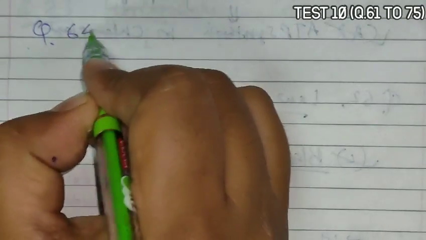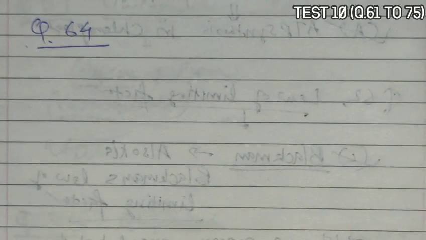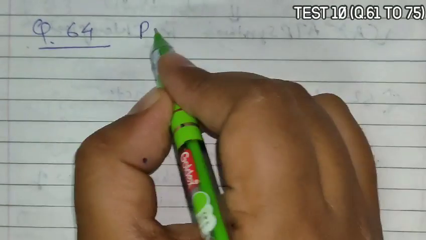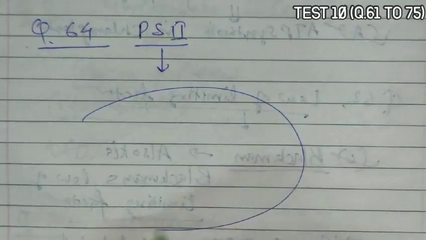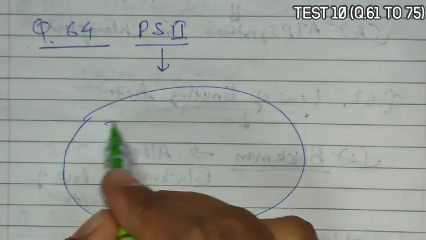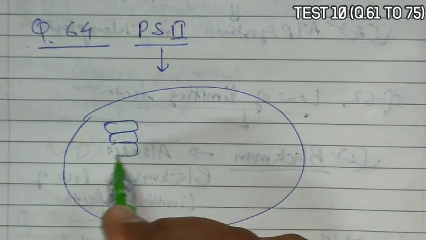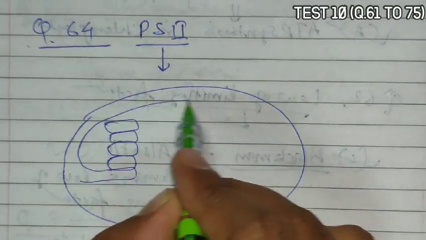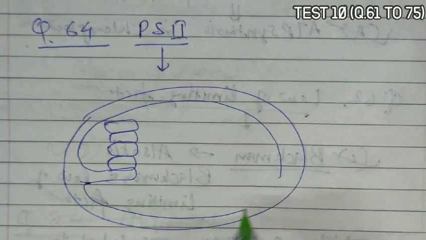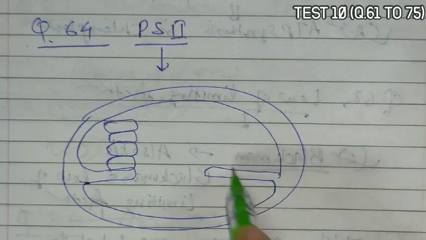Next is question 64. Question 64 asks where photosystem 2 occurs. Photosystem 2, that is PS2, is located in the chloroplast, which contains thylakoids, a membranous system.